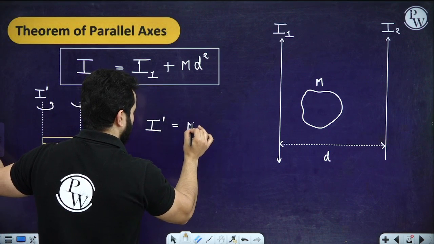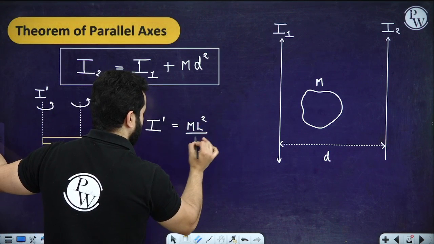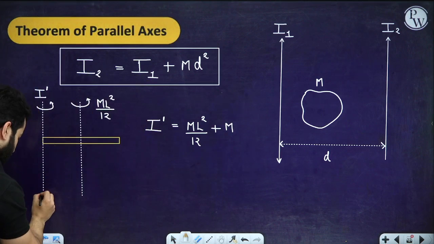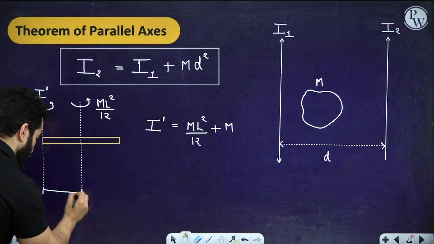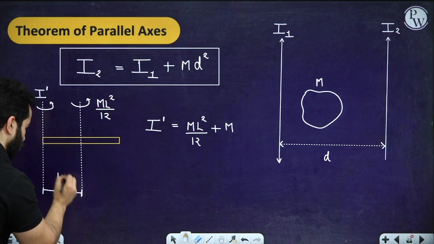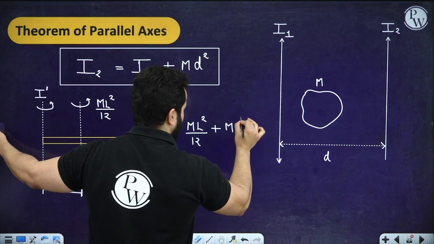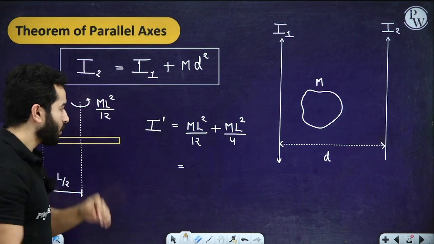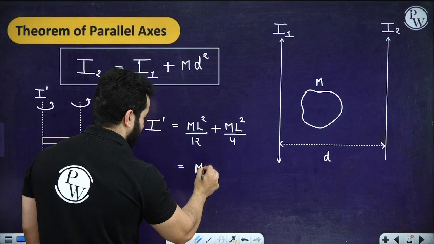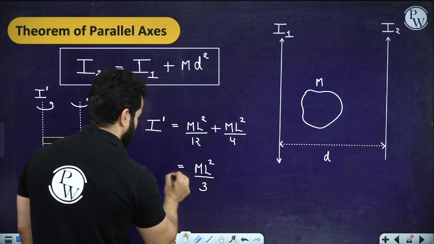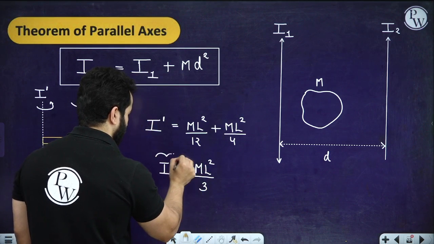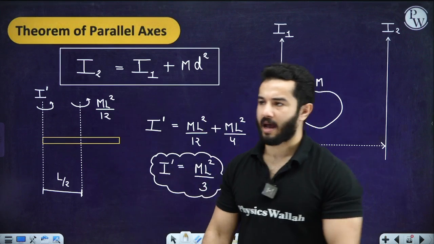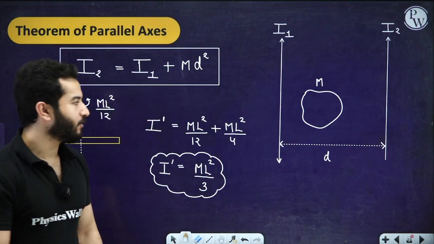So it is going to be moment of inertia about the perpendicular bisector plus mass of the rigid body times square of the separation between these two. So this has to be L by 2, so this is going to be L square by 4. Is it correct? Right? So this will come out to be ml square by 3. So you can use this theorem anywhere you want, right?